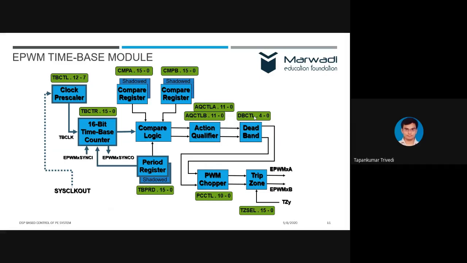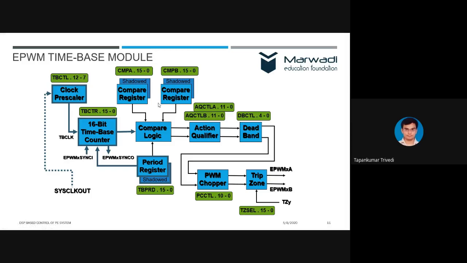Now the internal block diagram of EPWM is like this. We have a clock prescaler, which is required to run the timer. We need a clock frequency to run the timer, so out of the system clock, which is 150 megahertz, we determine how much we want to divide, whether we want 75 megahertz or 37.5 megahertz. Then the clock is given to the counter, or you can say timer, and then there are two compare registers. Why two compare registers?